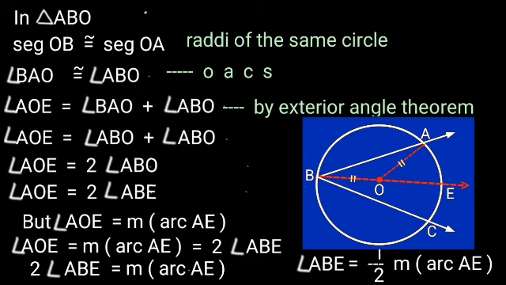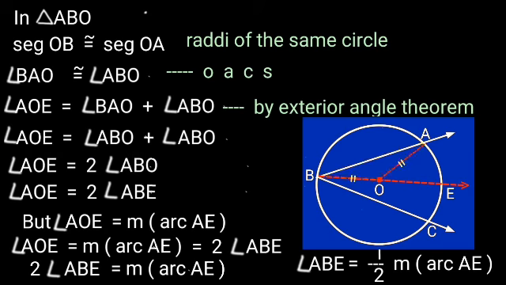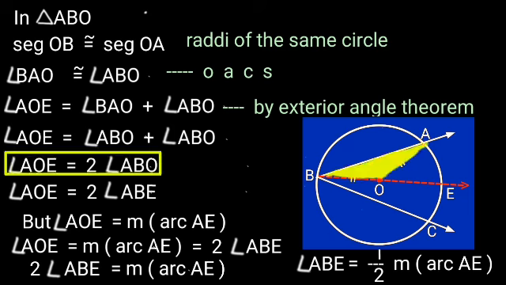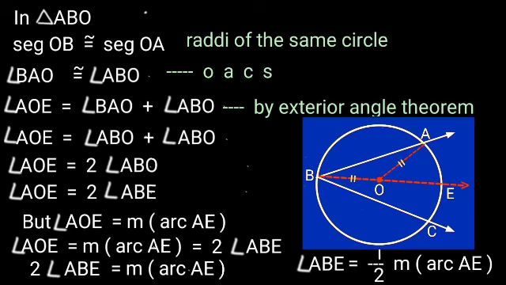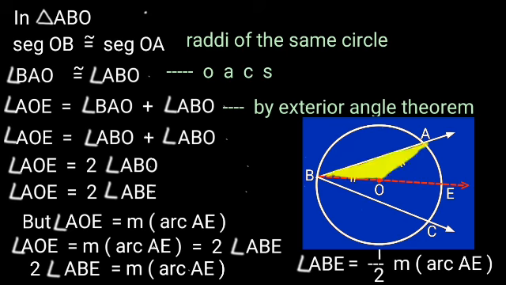On the right hand side, 2 times angle ABO, hence angle AOE is equal to twice angle ABO. Write angle ABO as ABE because O is between points B and E. Hence angle AOE is equal to twice angle ABE.